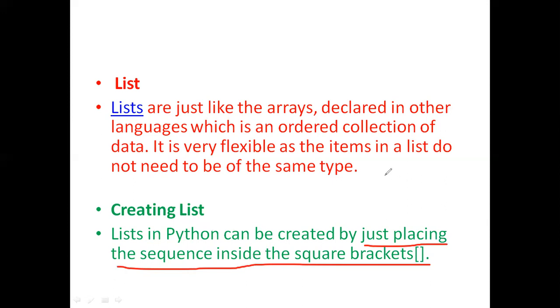For example, in yesterday's class, or in the last two classes, we defined something like A equal to 10. Depending upon the RHS value, here the RHS value is 10, the data type of A will be integer type.